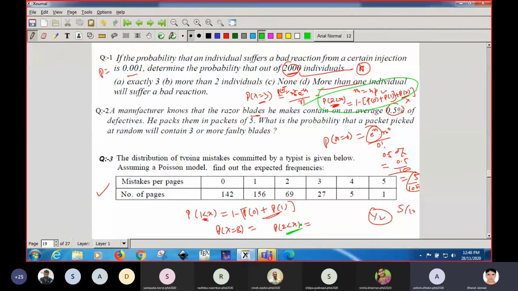Okay. Any more questions? Before we go to the normal distribution, which is the last distribution, that is pretty simple and interesting.